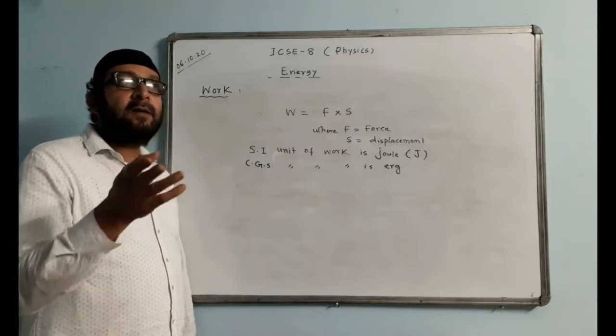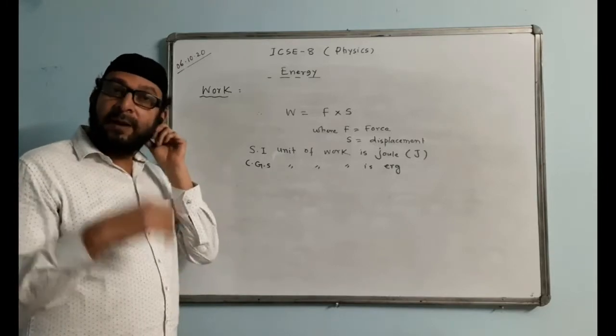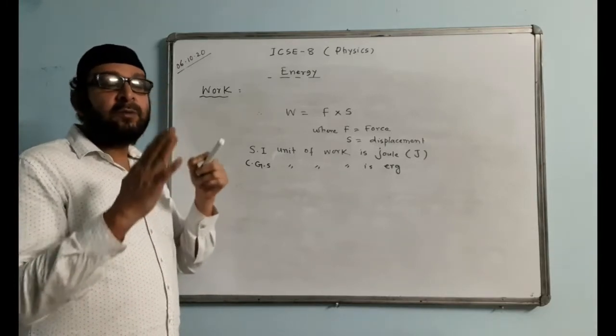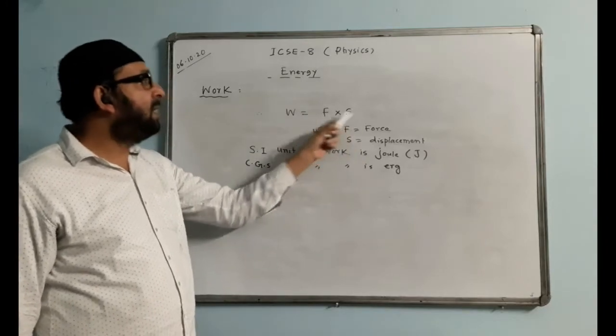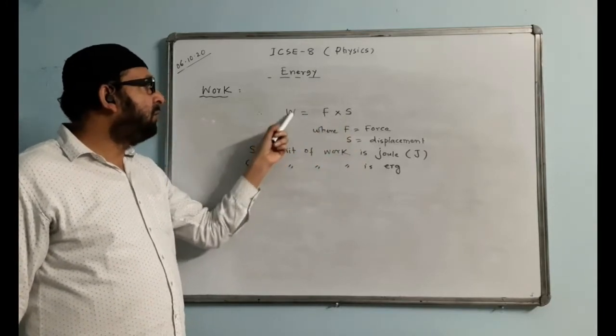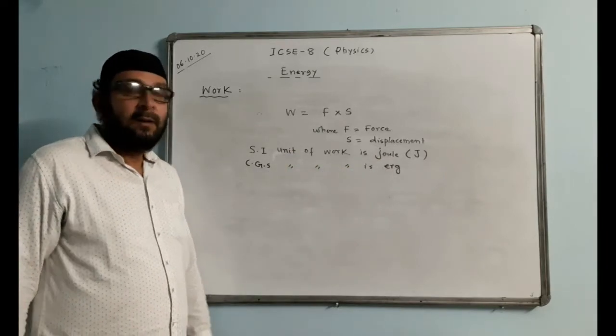In another chapter you have learned that torque is equal to force into D, force into perpendicular distance. That time the distance was perpendicular to the force, but this time displacement is in the same direction as the force. And the unit for work is joule, SI unit, and the CGS unit is erg.